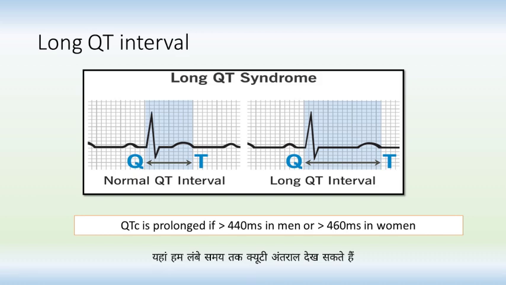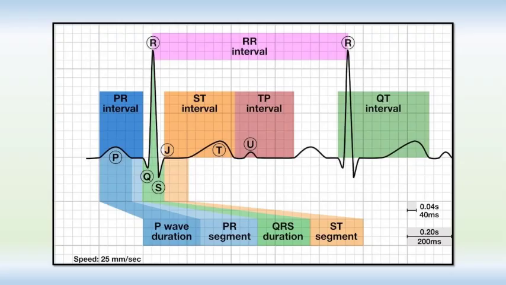Here we can see the prolonged QT interval clearly. QTc is prolonged if it is more than 440 milliseconds in men or more than 460 milliseconds in women. The QT interval is usually measured in either lead 2 or V5, V6. The corrected QT interval estimates the QT interval at a standard heart rate of 60 beats per minute. This allows comparison of QT values over time at different heart rates and improves the detection of patients at increased risk of arrhythmias. There are multiple formulas which can be used to estimate QTc.